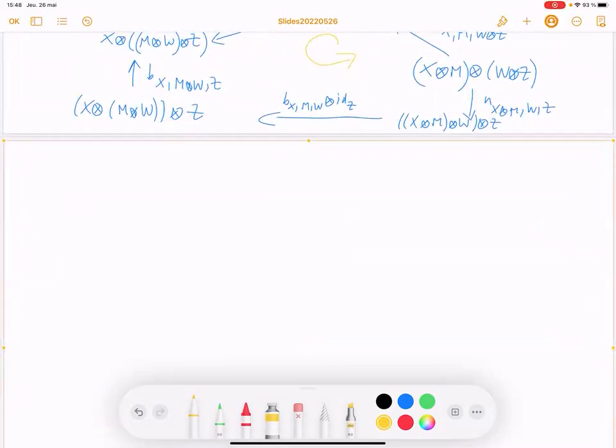Okay, so now we define what is a C module category and a CD bimodule category. We want to define the notion of module functor.